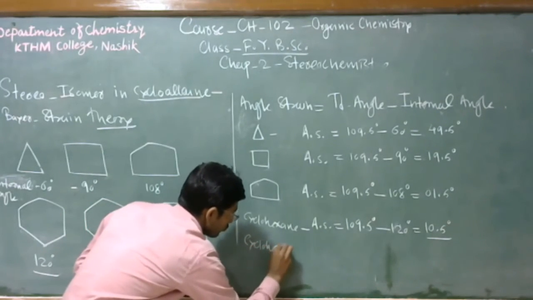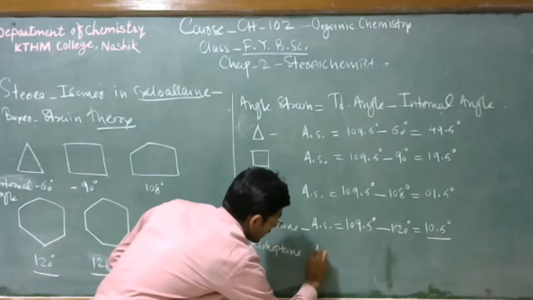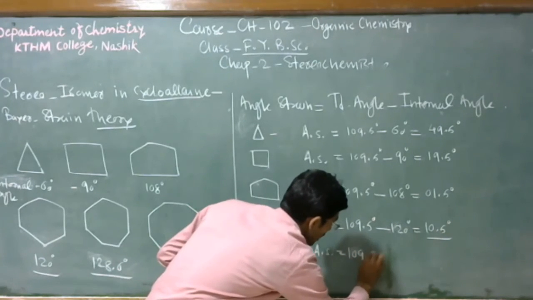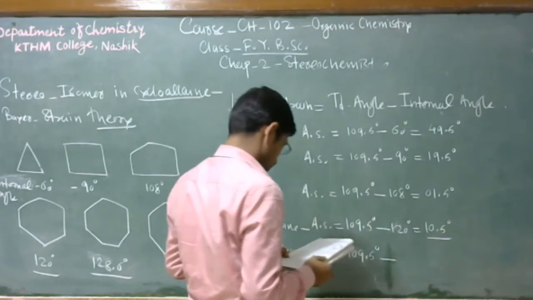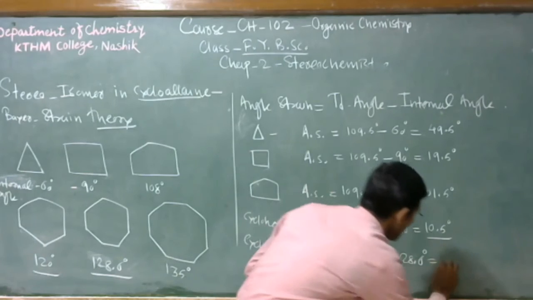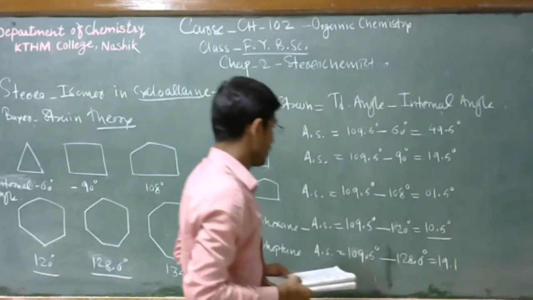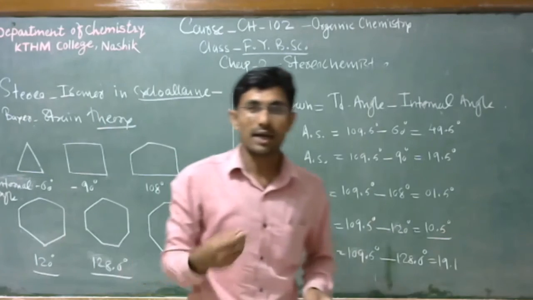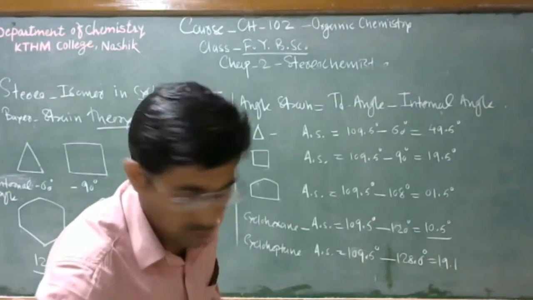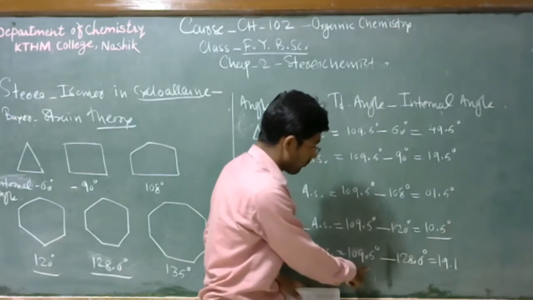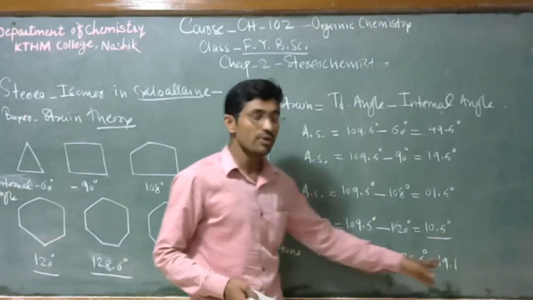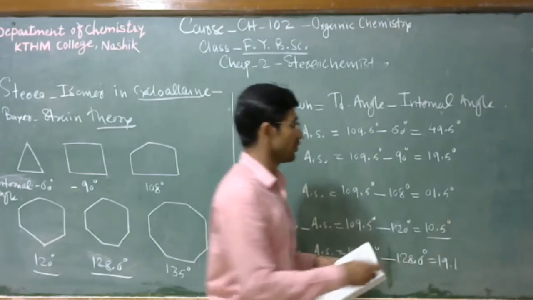Cycloheptane, we can calculate the angle strain: 109.5 degrees minus 128.6 degrees, which is equal to 19.1. So angle strain we always take to be positive here. 109.5 minus 128.6, this value is negative, but angle strain is always taken to be positive here.